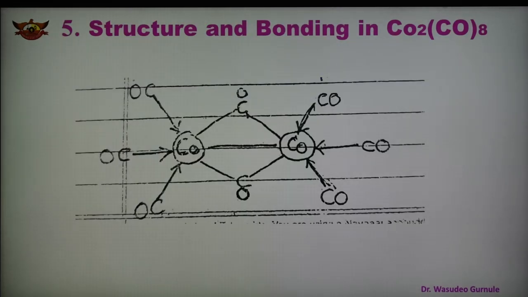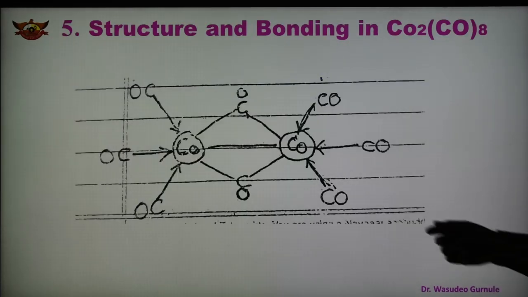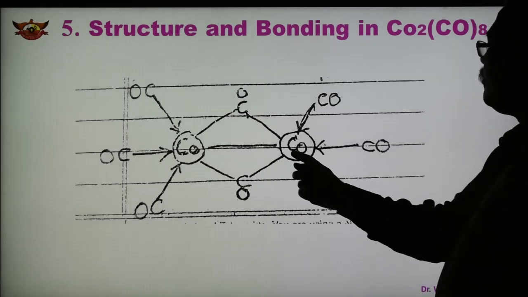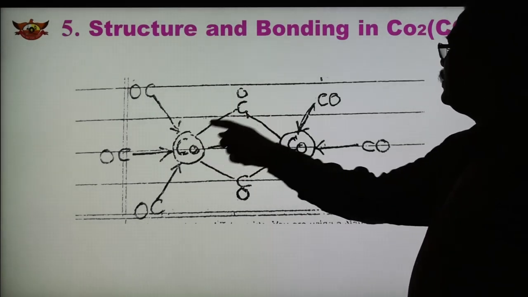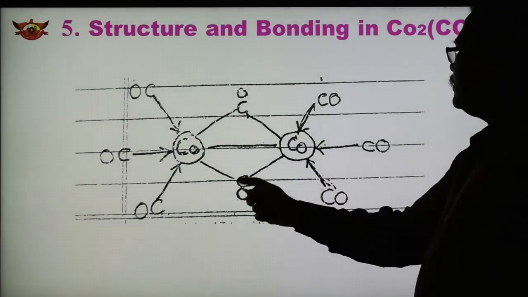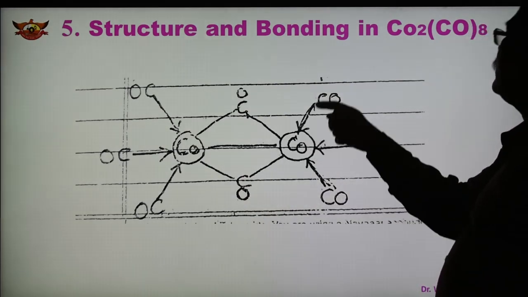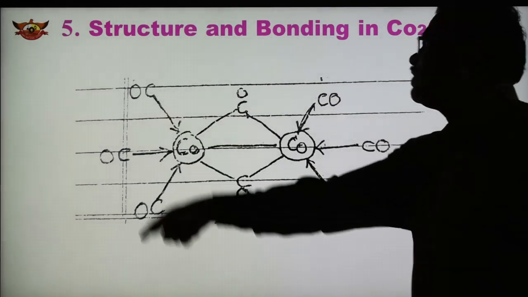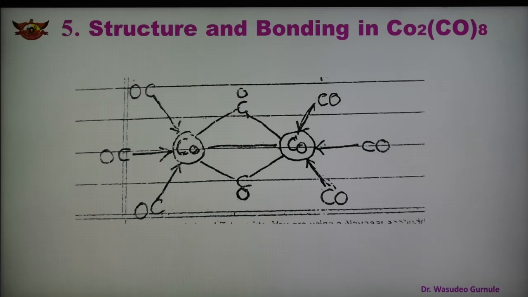This is the structure, and in this structure there is one metal-metal bond and 2 bridge carbonyls. See here, between the 2 metals there is a bridge carbonyl, this is another bridge carbonyl, and each metal has 3 carbonyls which are known as terminal carbonyls. So there is one metal-metal bond, 2 bridging carbonyls, and 3 terminal carbonyls present on each metal. So in this way, the bridge carbonyl structures are different, and in this case the